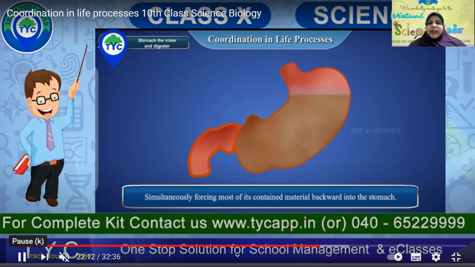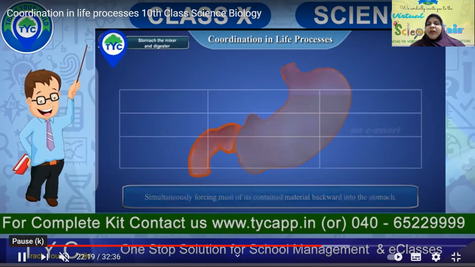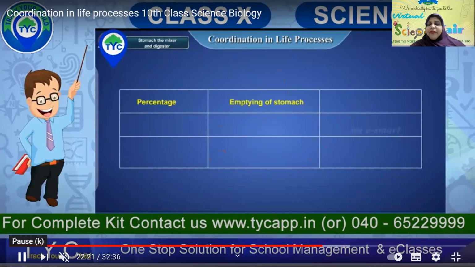Do you know what the duodenum is? The duodenum is the connection between your stomach and the small intestine, simultaneously forcing most of the contained material backwards into the stomach. It is a narrow passage and will not allow the chyme through unless it has become semi-solid.